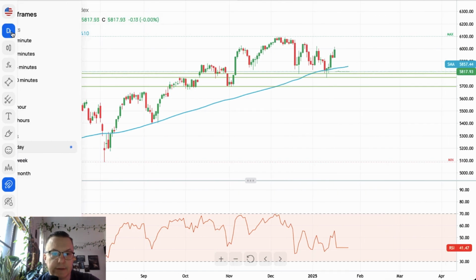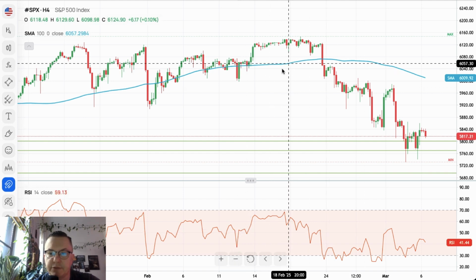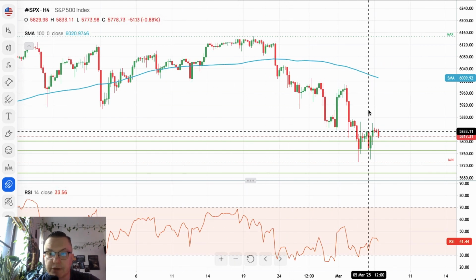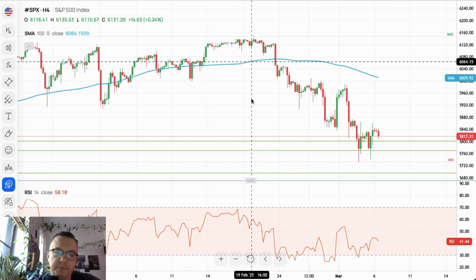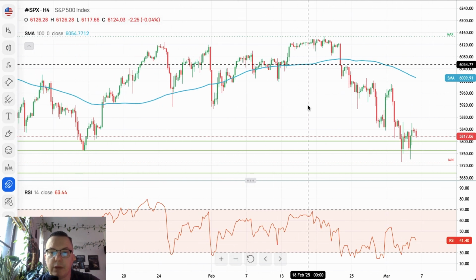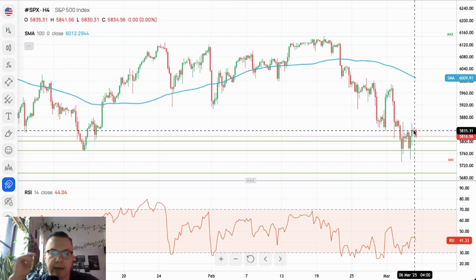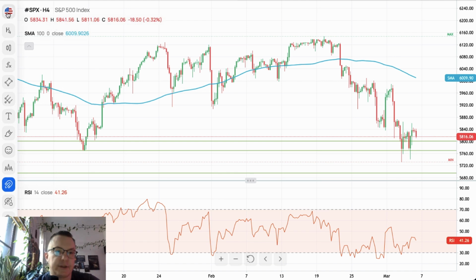If we take a look at the daily time frame chart, we don't have any data on the daily, so let's just switch back to the 4-hour time frame chart. It looks like we are pretty much under bearish pressure. So possibly there is something very well correlated. The S&P 500 is going lower, but not as aggressively as the US dollar. The US dollar is being sold all across the board.